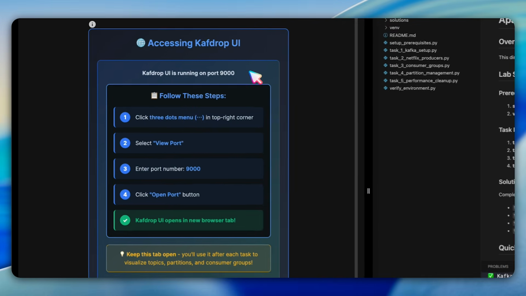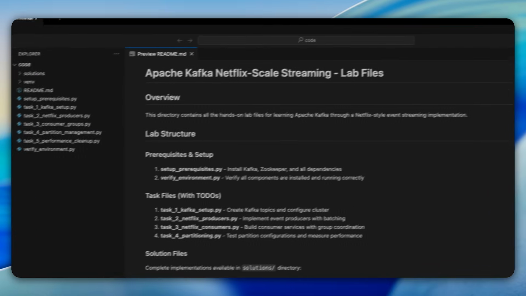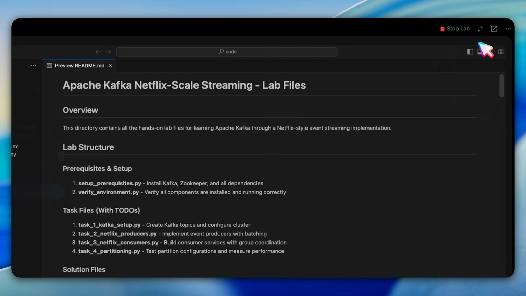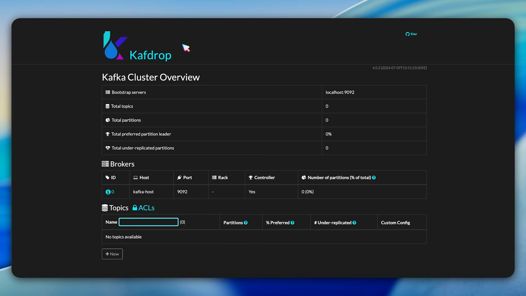The third question is crucial. It explains how to access the Kafdrop UI. The UI is running on port 9000, and to access it, we click the three dots menu in the top right corner, select View Port, enter port 9000, and click Open Port. The Kafdrop UI then opens in a new browser tab. We're told to keep this tab open because we'll use it after each task to visualize our topics, partitions, consumer groups, and broker health.